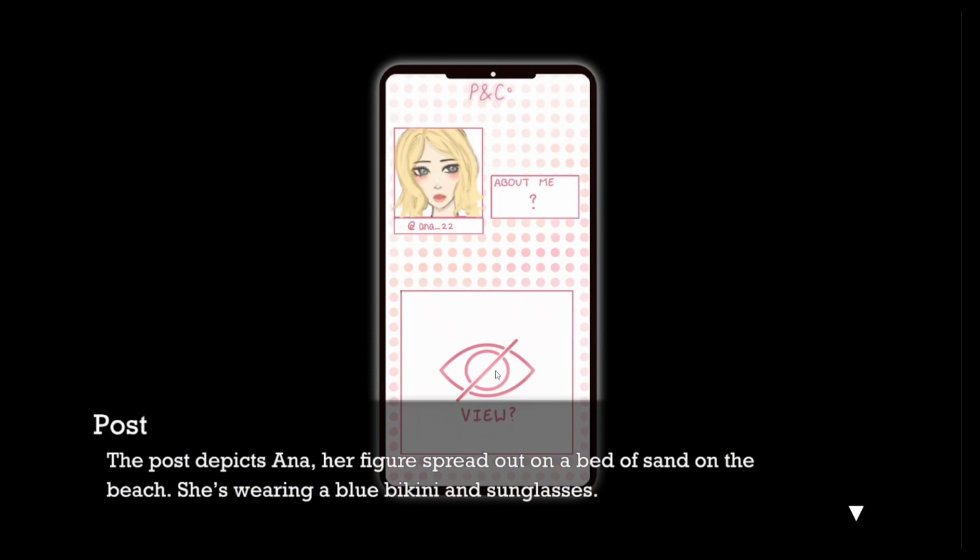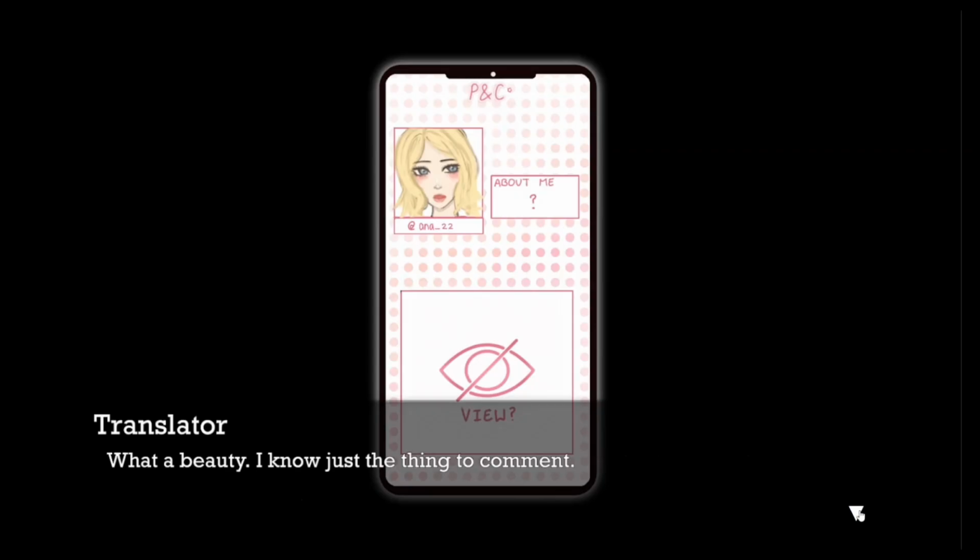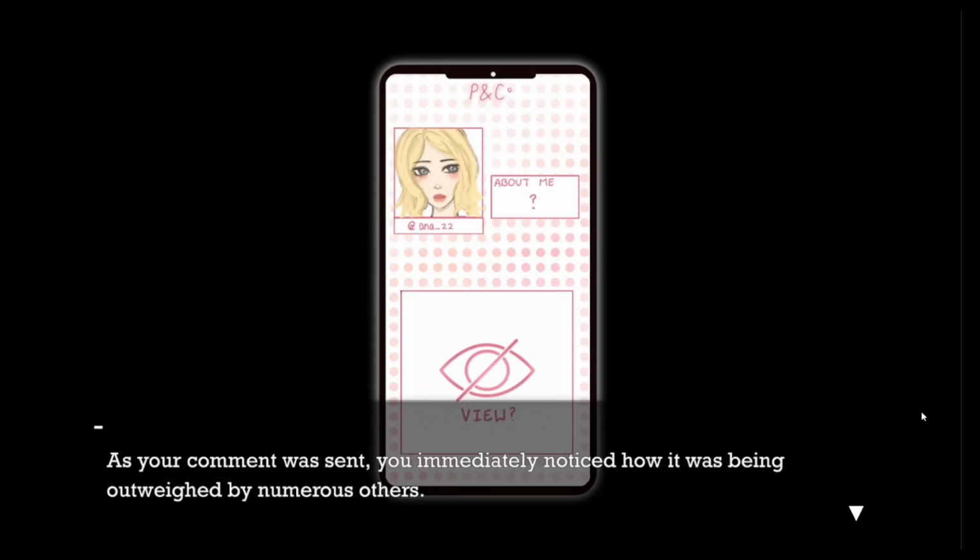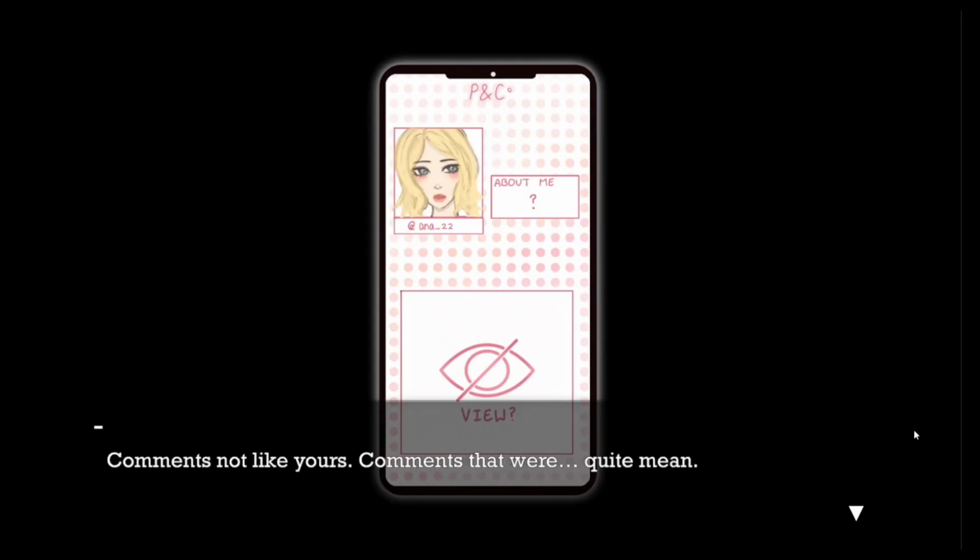The post depicts Anna, her figure spread out on a bed of sand on the beach. She's wearing a blue bikini and sunglasses. What a beauty. I know just the thing to comment. You commented, "Not a single thing bad about you. You're too beautiful." As your comment was sent, you immediately noticed how it was being outweighed by numerous others. Comments not like yours. Comments that were quite mean.